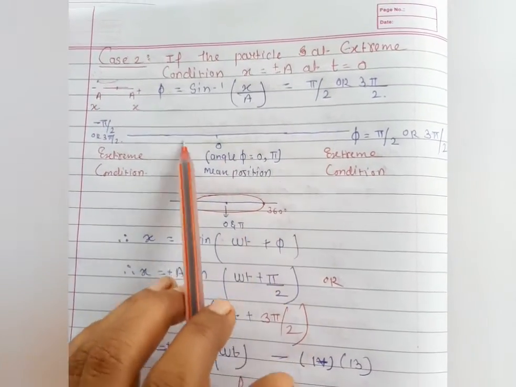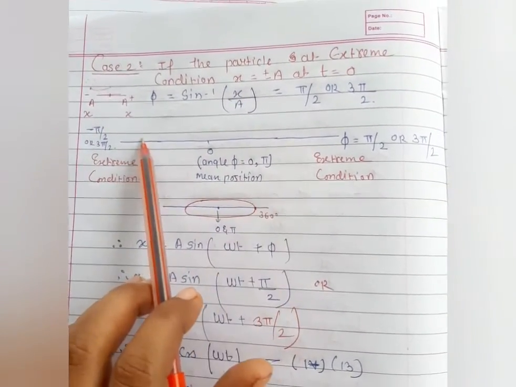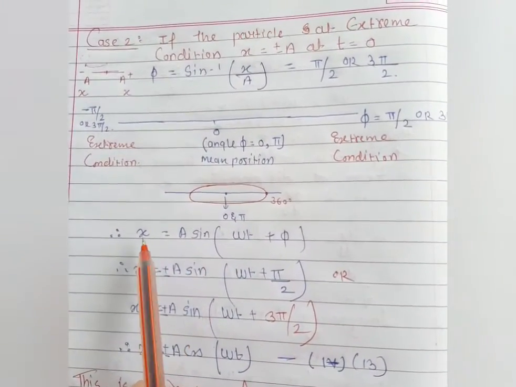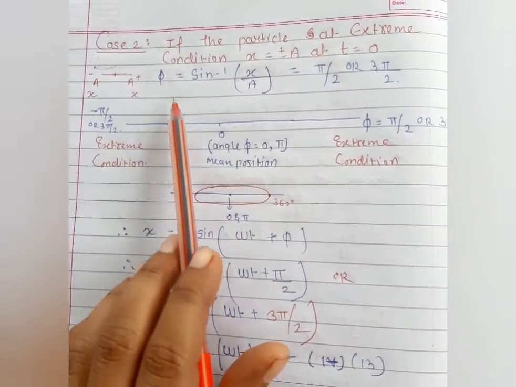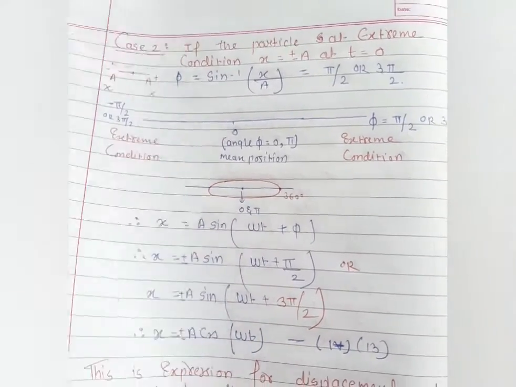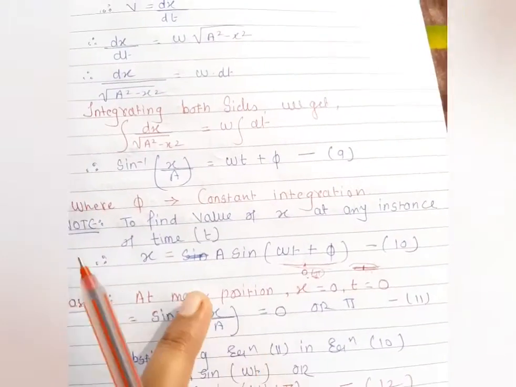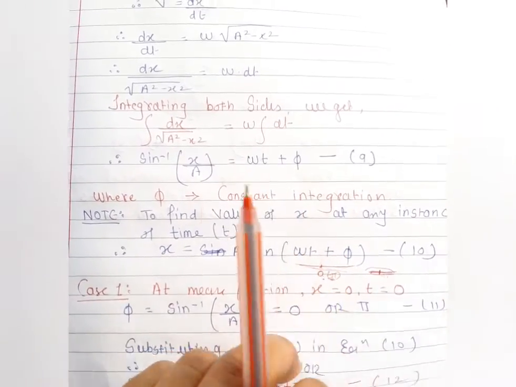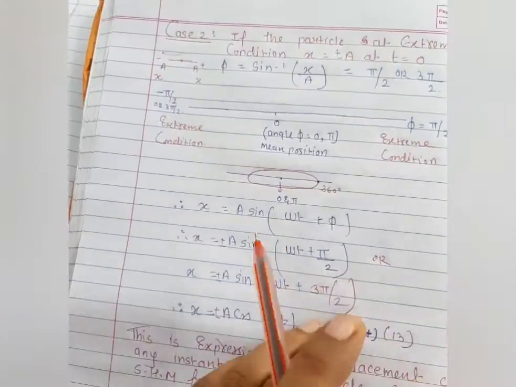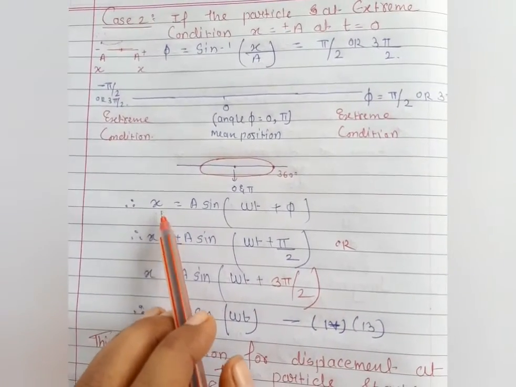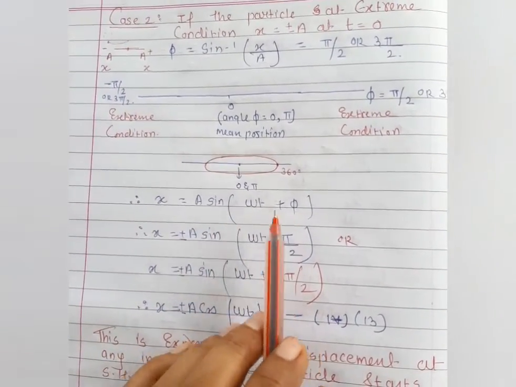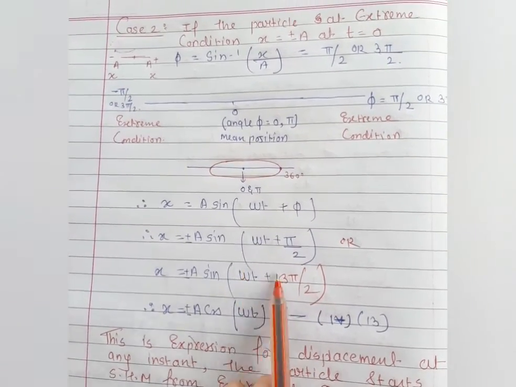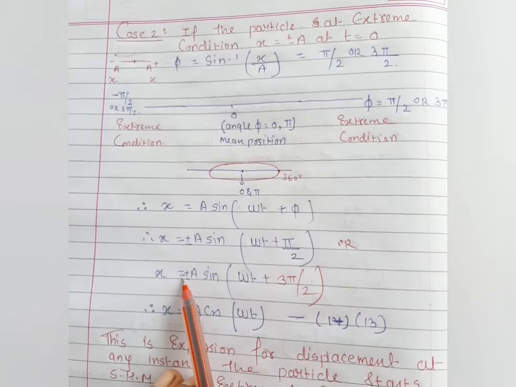It means the total time period taken by the rotation, that is 360 degrees, is happening here. So x is equal to, this value we are taking in which condition? This value we are taking in equation number 10. So in the place of phi we take pi by 2 or 3 pi by 2. So the equation is x is equal to a sine omega t plus phi. Here we take pi by 2, and here we take 3 pi by 2, for the displacement of the particle in the extreme condition.